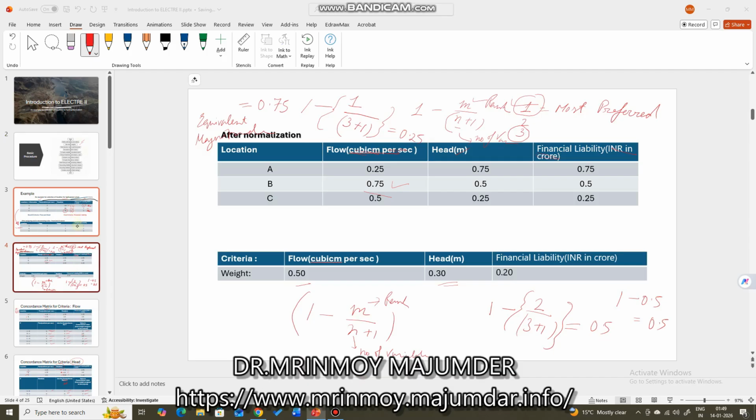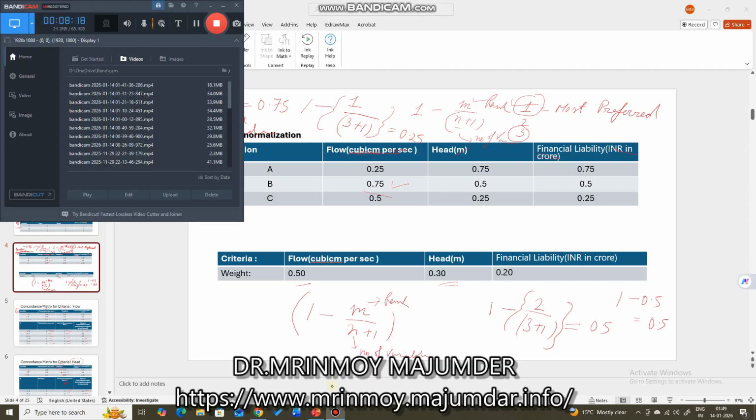And for the criteria, if the criterion is beneficial, then we rank the best value as the best rank, first rank, and so on. And if it is a penalty criterion, a cost criterion, the lowest value is assigned the highest rank, right? After that we have converted them into magnitude, because as you know, the rank as a magnitude doesn't represent the real picture, so we convert them into their equivalent magnitude.